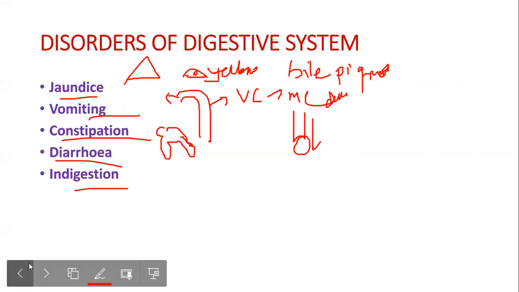So I hope you guys have understood what is the process of digestion, what is meant by digestion, what is meant by absorption, what happens in the liver, what happens in the pancreas, what happens in the gallbladder, and what is the exact process, what are the important end products, and what are the disorders of the digestive system.